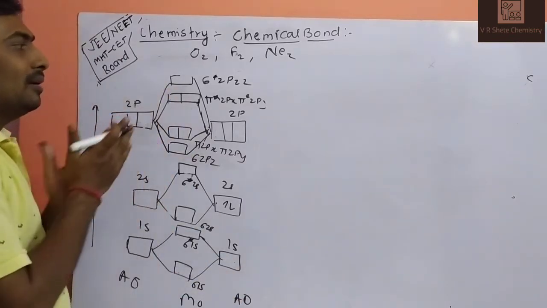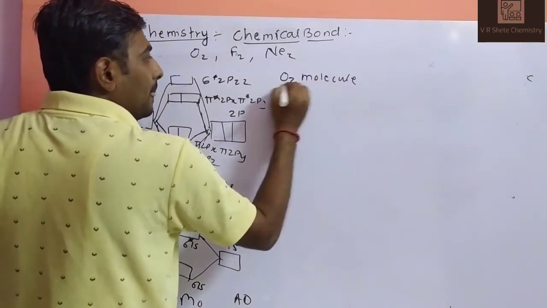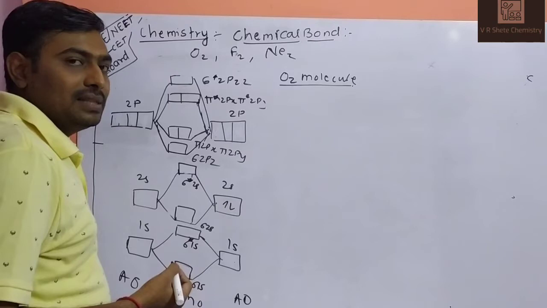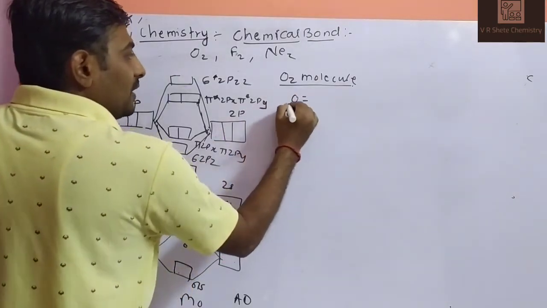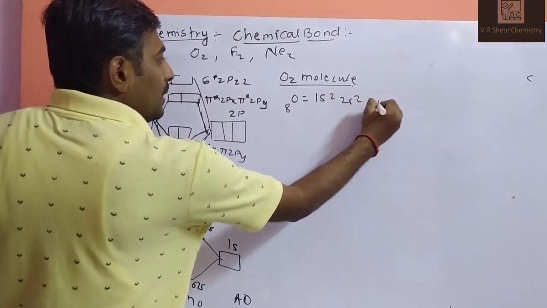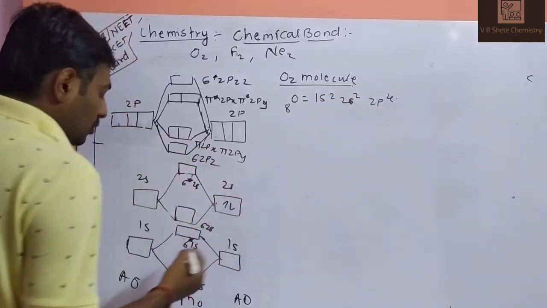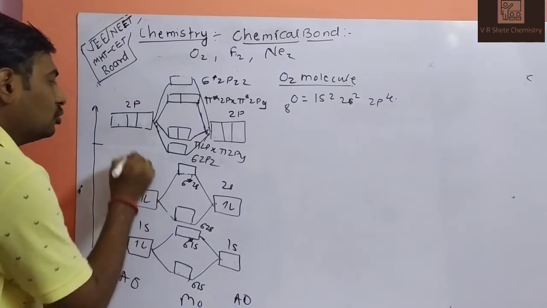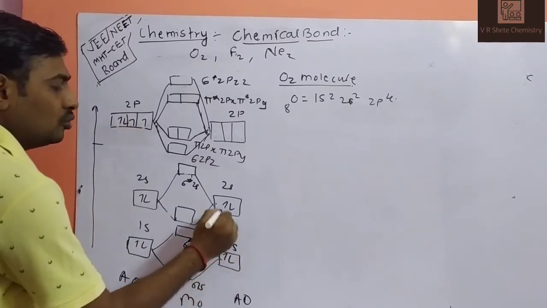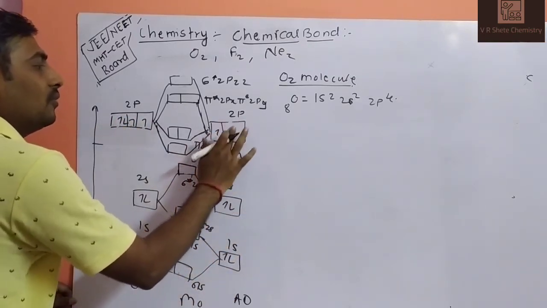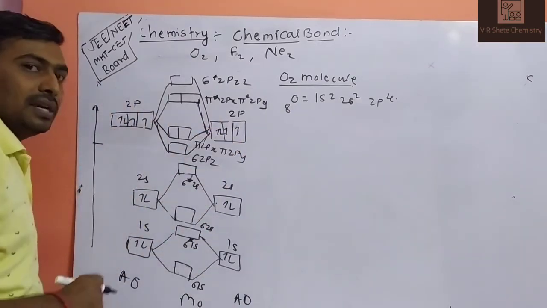So this is your blank diagram. First of all, the O2 molecule. What is the diagram for the O2 molecule? We know the oxygen atom has atomic number 8, electronic configuration 1s2, 2s2, 2p4. The second oxygen atom is also 1s2, 2s2, 2p4. So this is your second oxygen atom.